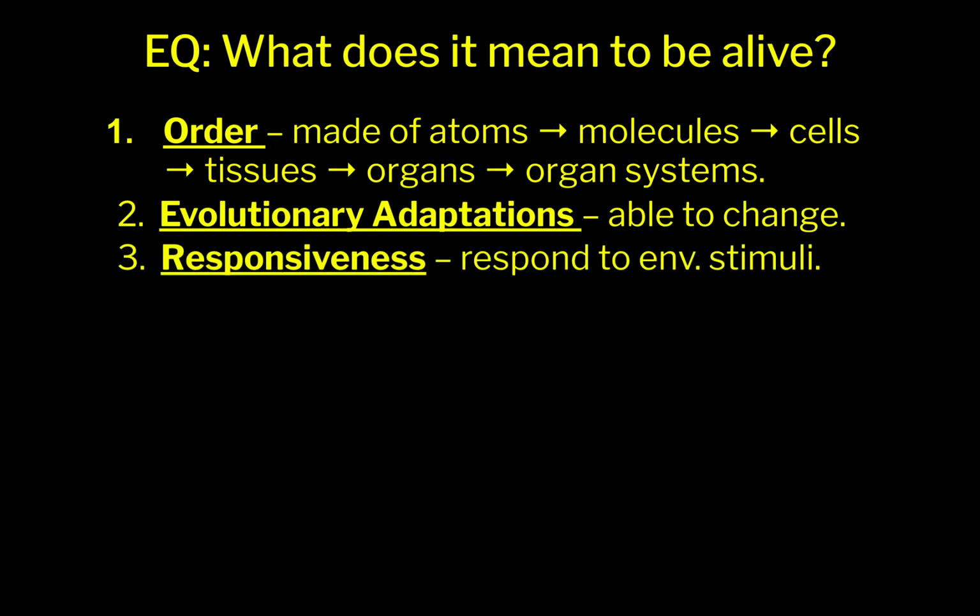Number 3, you have to be able to respond to environmental stimuli, which means whatever happens in the environment, you have to respond to it, like get away, know what's good, know what's bad. Responsiveness is key to being alive. You could write down responsiveness or responding to environmental stimuli. Number 4 is maintaining homeostasis, which is basically what regulation means. That just means to be in balance. You need to keep your cell or many cells in balance and organized in order to be alive. We'll talk a little bit more about that. So maintaining balance, or regulation, homeostasis.